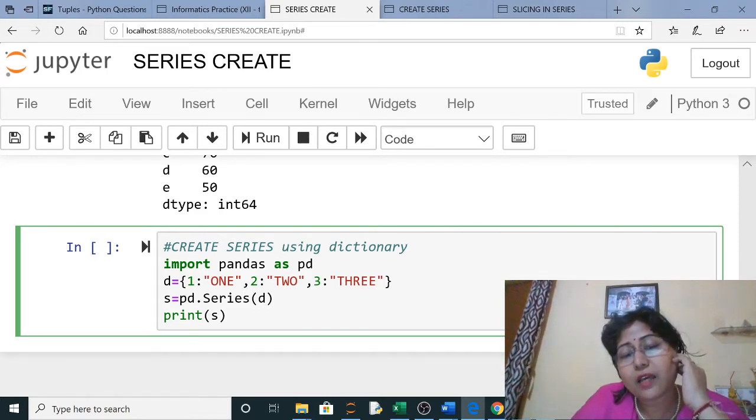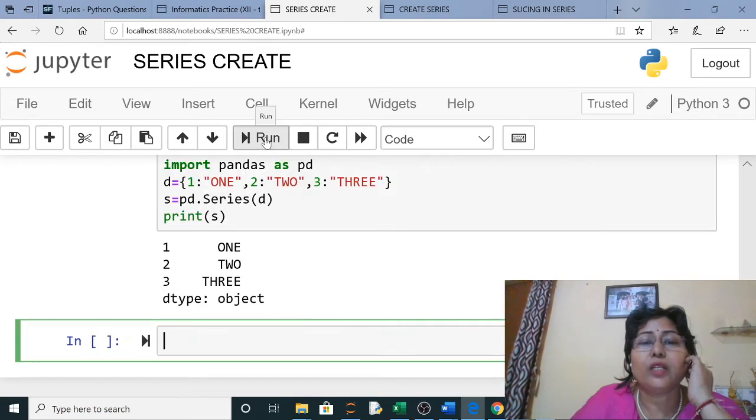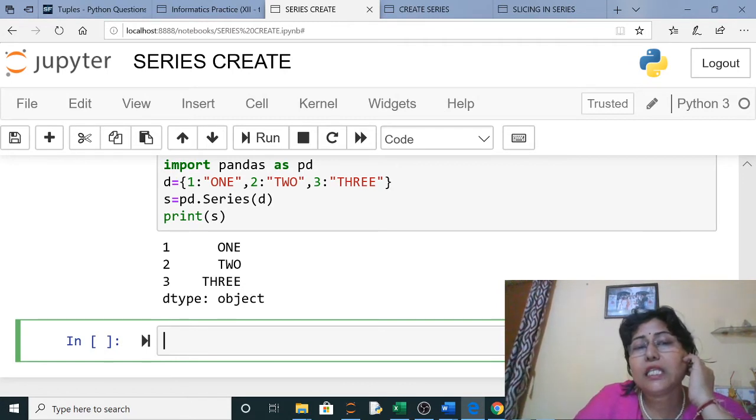From a dictionary I have created a series. Now when you run it, from a dictionary it is creating a series. So the dictionary's keys are the index of the series, and the dictionary's values are the values of the series. Clear?